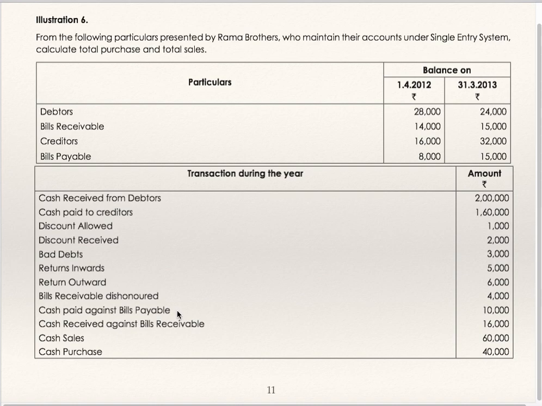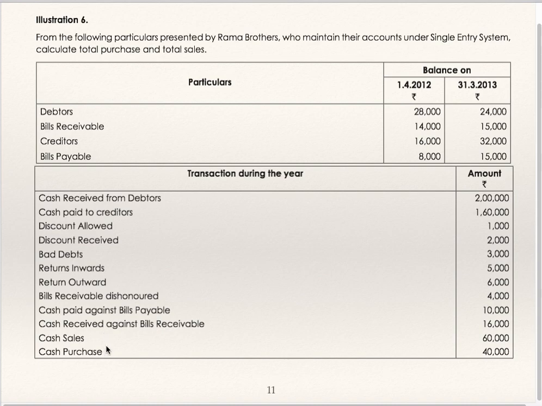Cash paid against bills payable. Cash has been paid, so cash will be credited, bills payable will be debited, bills payable account debit to cash. Cash received against bills receivable, cash account debit, bills receivable credit by cash.